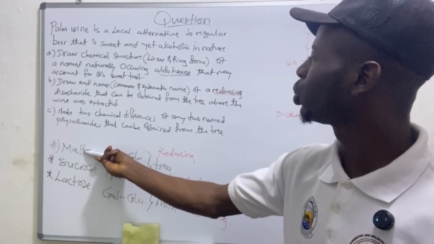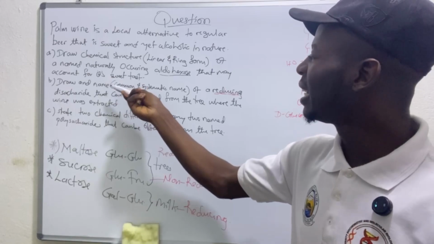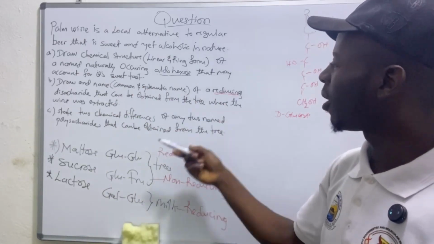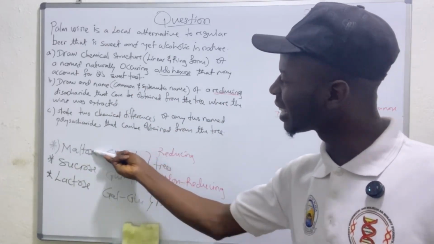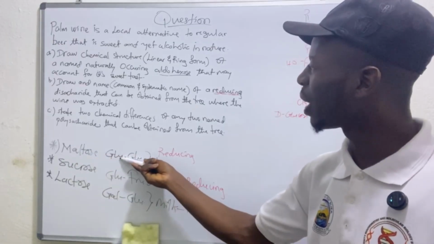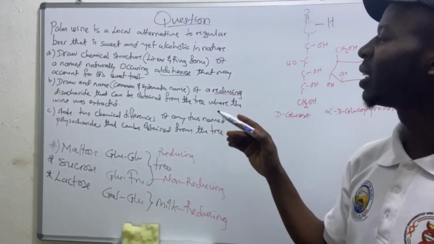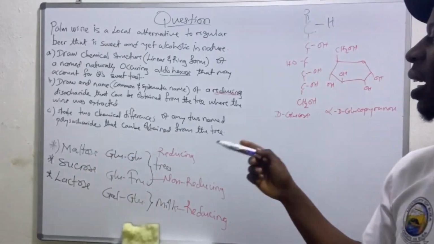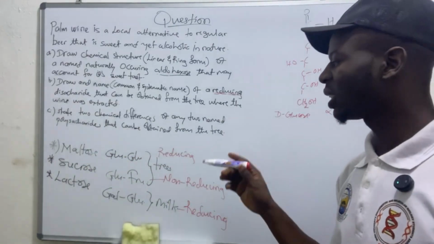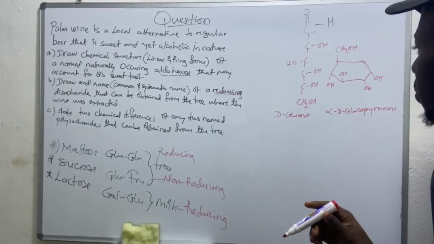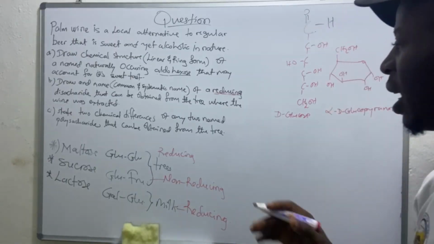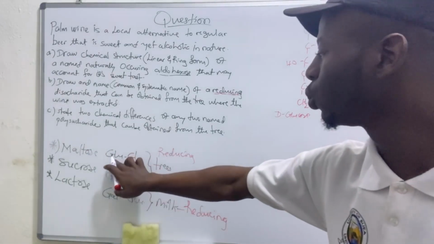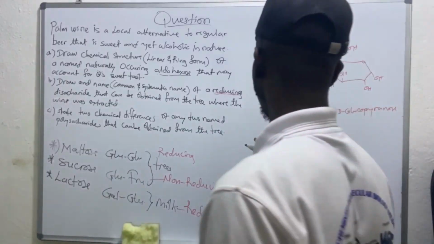So they're asking us to draw, name, and give the common and systematic name of this disaccharide, this maltose. Are we together? We should draw and give the common and systematic name of this disaccharide that can be obtained from the tree where the wine was extracted. So I hope it's very clear. What we are drawing is maltose, and we said maltose is formed from 2 glucose residues. So this is how it is.